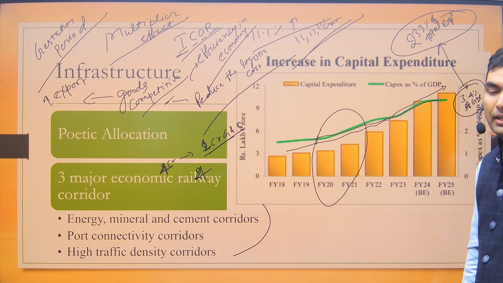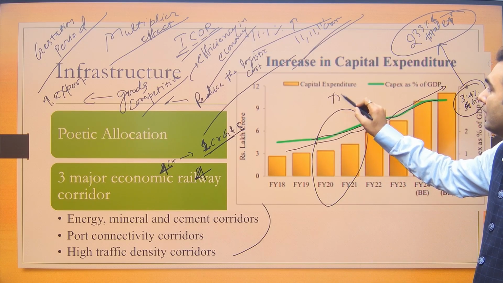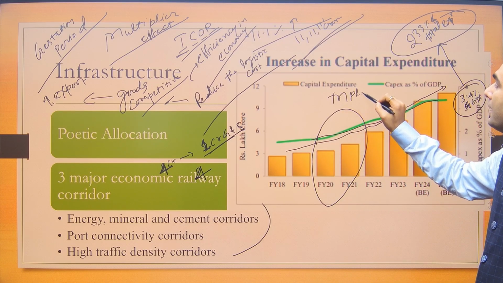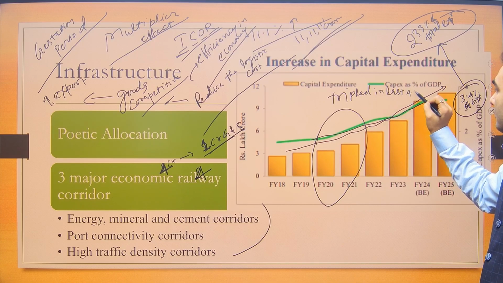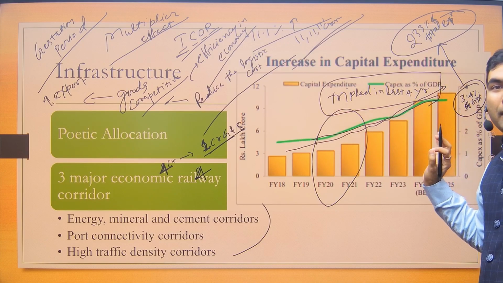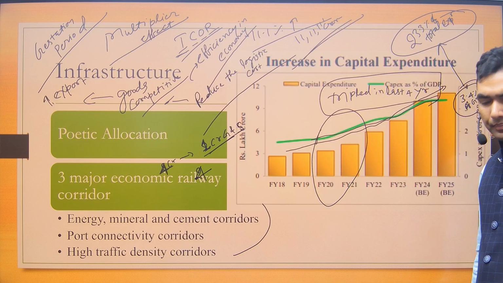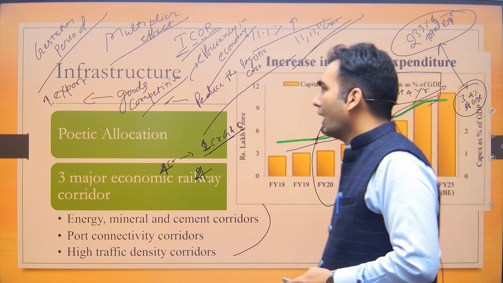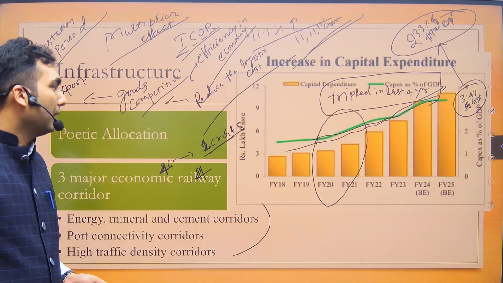The government has also said that the capital expenditure has tripled. Tripled means increased 3 times in the last 4 years. So the government emphasis on capital investment is very, very high. Okay. Obviously, in the near future, we are going to witness this outcome as well.